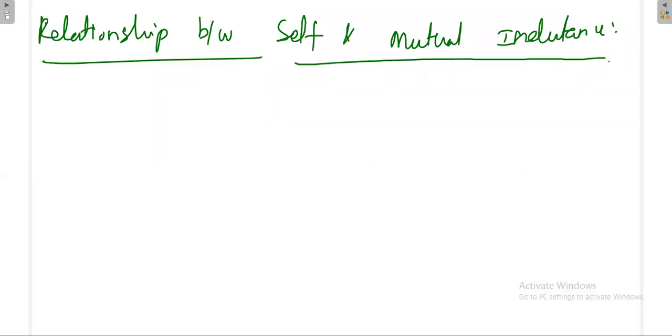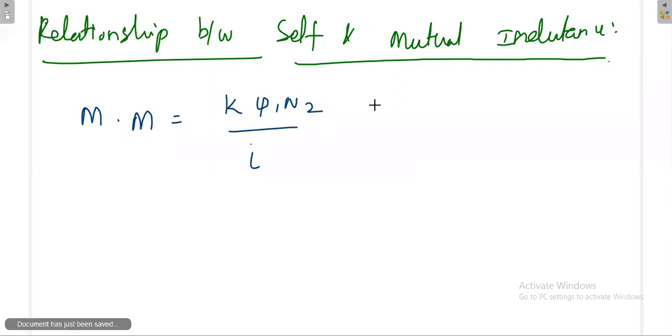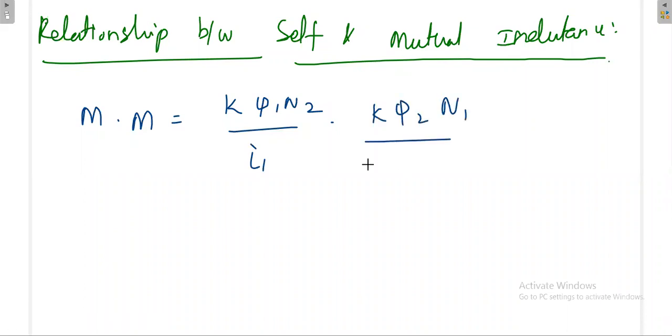Okay, so just now we have proved M12 is equal to M21. From this again I can write the two expressions: k phi1 n2 divided by I1, and k phi2 n1 divided by I2. So this is the mutual inductance.